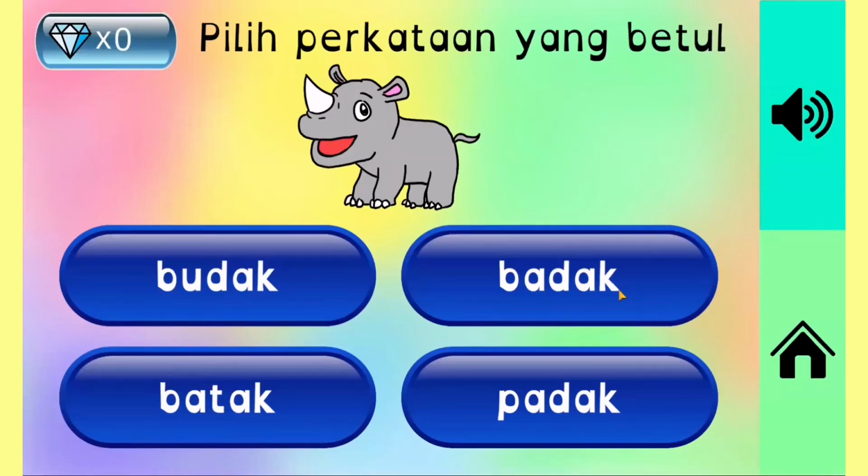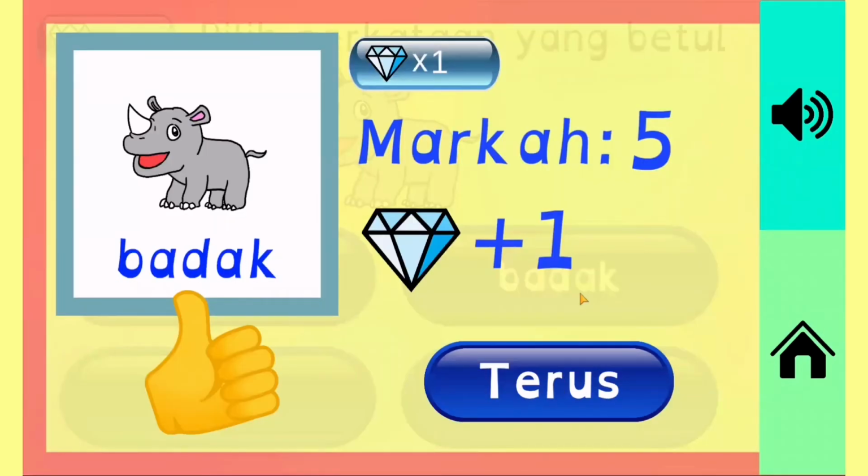The third is the perkataan. Badak. They need to choose the correct word based on the pronunciation. If they choose the wrong one, the system will say Bukan saya. If they choose the correct one, the system will say Anda jawab betul and give marks and also a reward. This reward can be accumulated in this game.